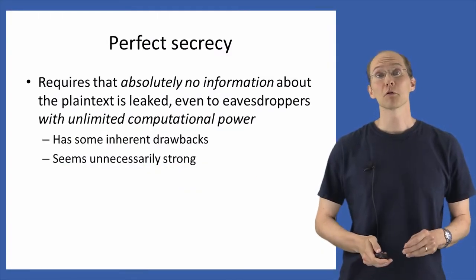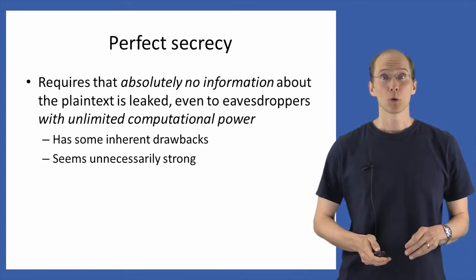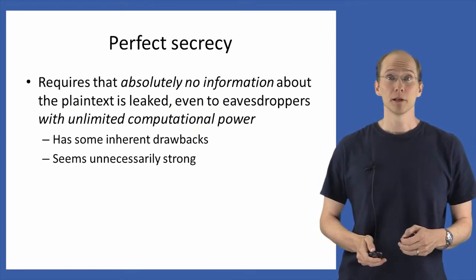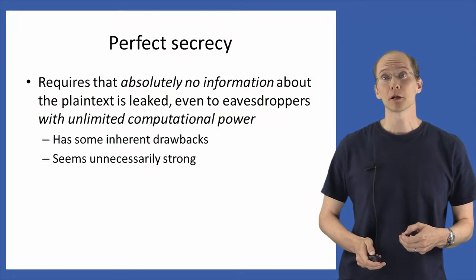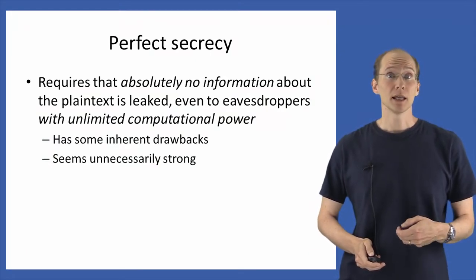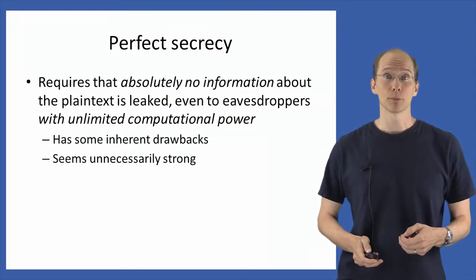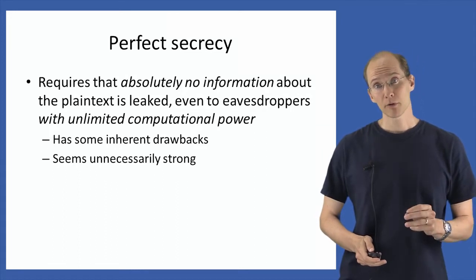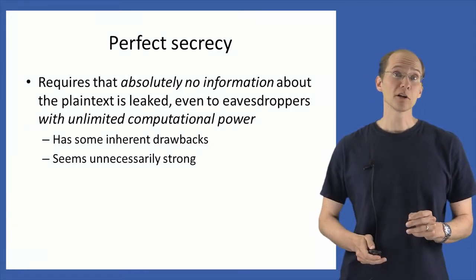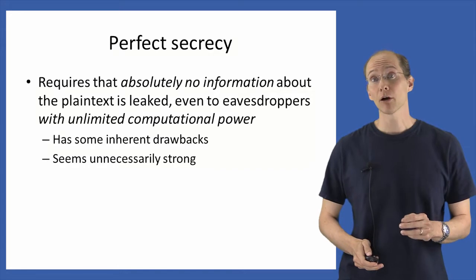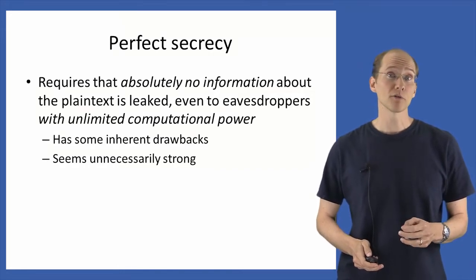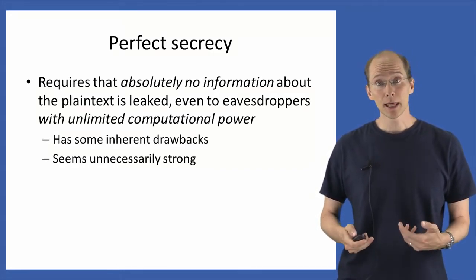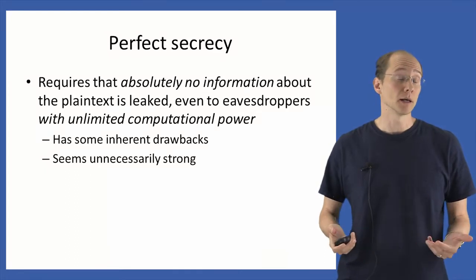We've been working with the notion of perfect secrecy, which requires that an encryption scheme leak absolutely no information about the plaintext, even to eavesdroppers with unlimited computational power. As we've seen in the last lecture, the notion of perfect secrecy has some inherent drawbacks which make perfectly secret encryption less used in practice than it might otherwise be.